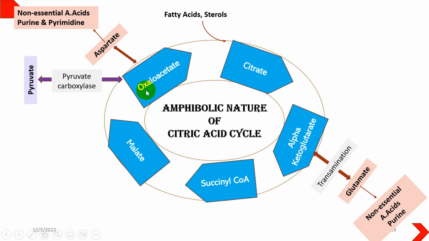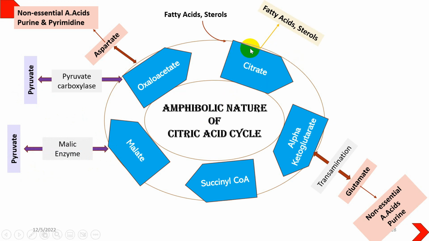Oxaloacetate can also be converted with the pyruvate carboxylase enzyme into a pyruvate. Once pyruvate is formed, it can be converted into glucose by the gluconeogenesis process, and similarly malate can be converted into pyruvate as well with the help of malic enzyme, and it will give you again a glucose molecule.